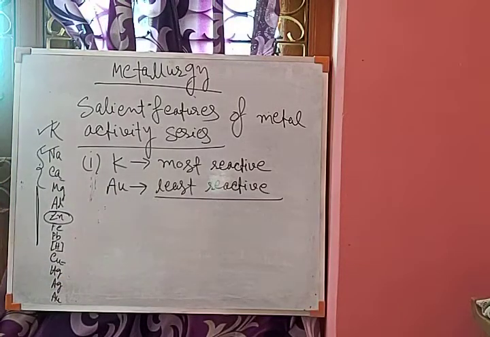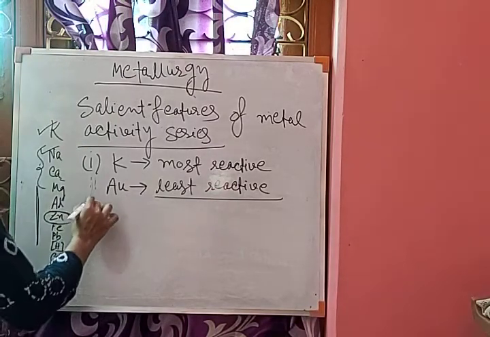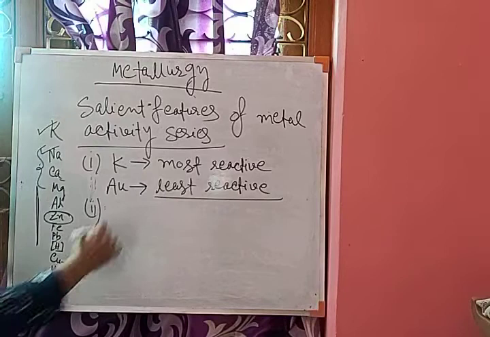The next thing is which metals can displace hydrogen and which cannot. Metals above hydrogen in the activity series can displace hydrogen.